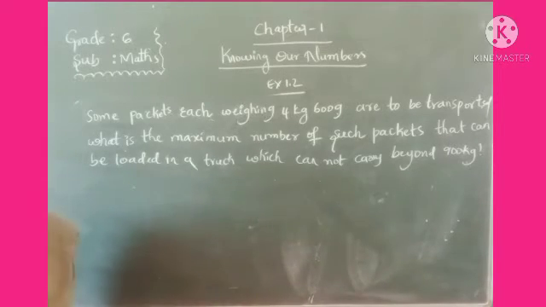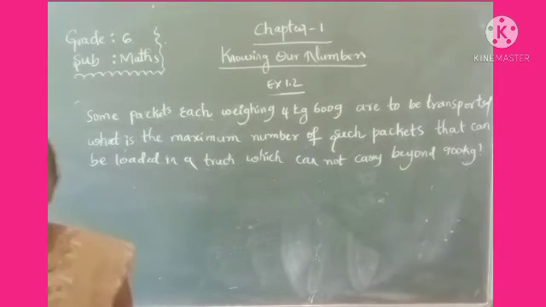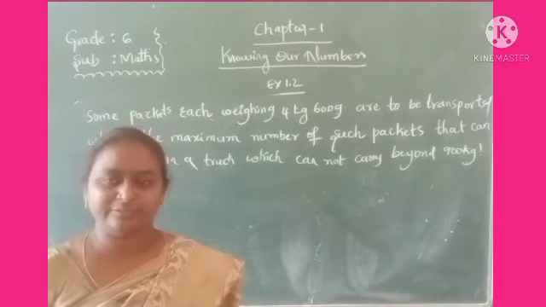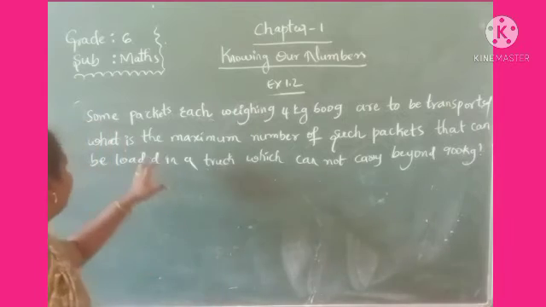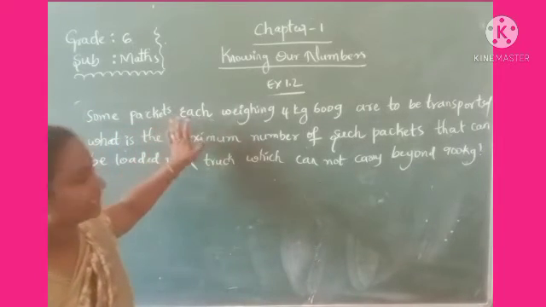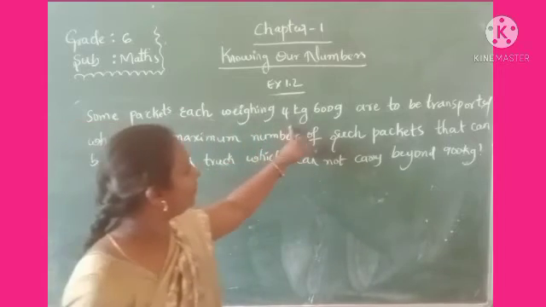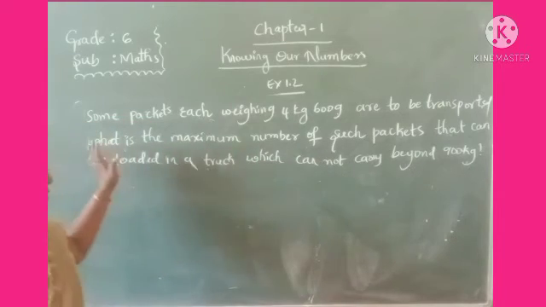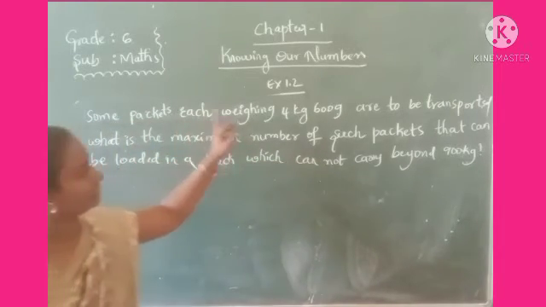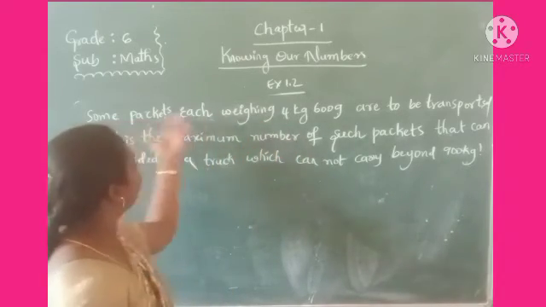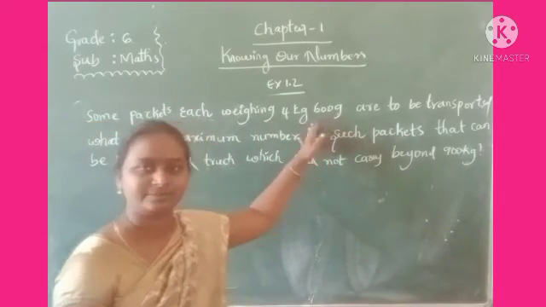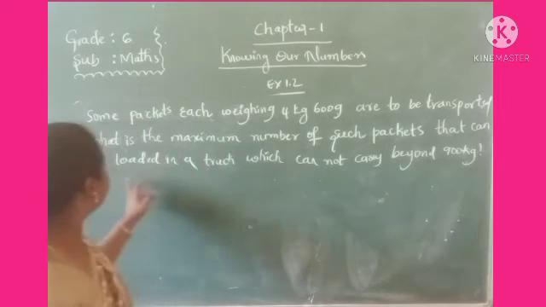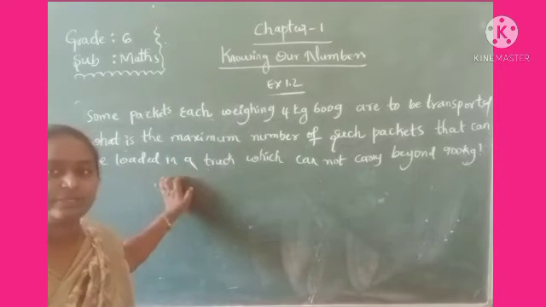So in the previous problem, how did I explain the weight of the medicine box? You have to write it. After that, for the number of boxes you need, you have to do the division. Similarly, here some packets. The packet weight is 4 kg 600 grams. The packets are to be transported. In that, the maximum number of such packets that can be loaded in a truck. So that means the number of packets.